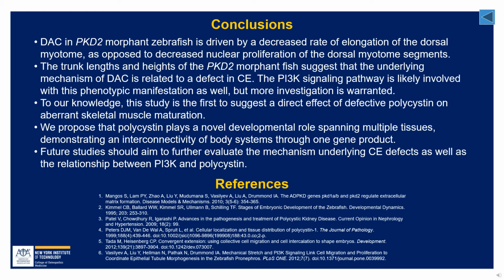To our knowledge, this study is the first to suggest a direct effect of defective polycystin on aberrant skeletal muscle maturation. So, we propose that polycystin plays a novel developmental role spanning multiple tissues. Unfortunately, due to the COVID-19 pandemic, we were not able to go further in depth into analyzing potential interactions between polycystin and PI3K the way we were hoping, so this remains on our to-do list.